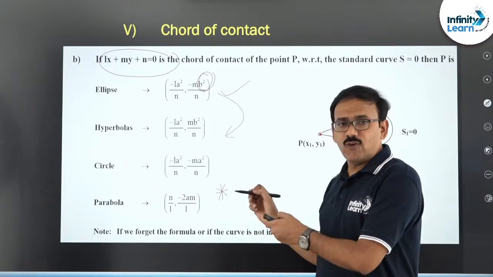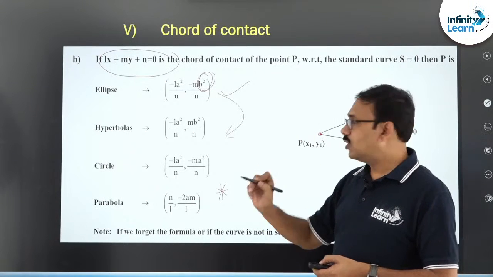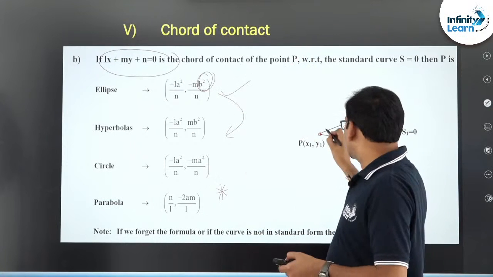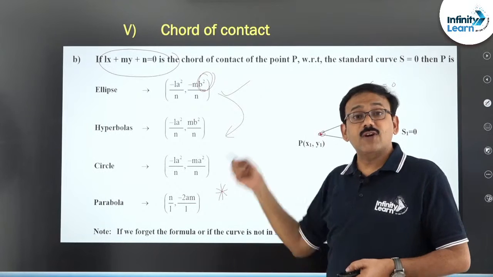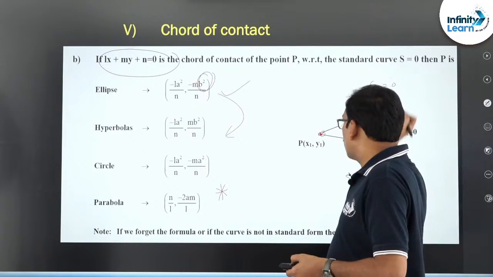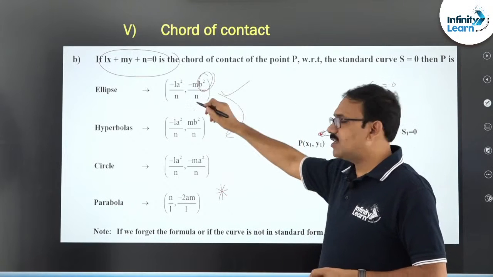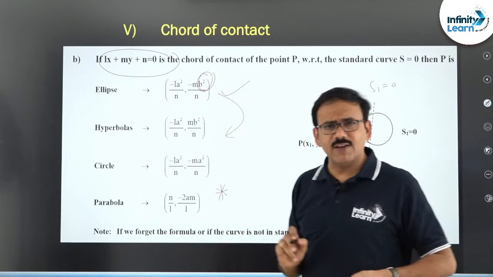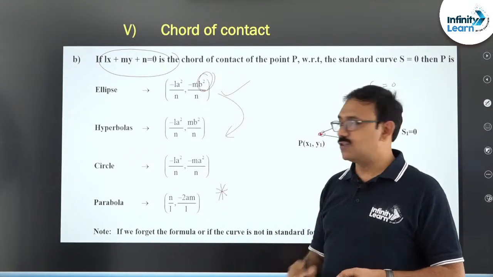Friends, the same formula we use at another place also, for point of contact. So, you must try to remember this. If a point is given and you want the chord of contact, it is S1 = 0. If the chord of contact is given and you want the point, what we call the pole, you see, the line should not be like y = mx + c; compare with Lx + My + N = 0.